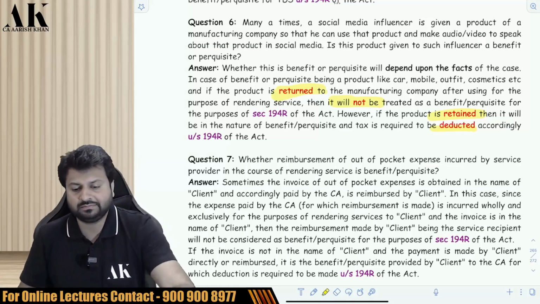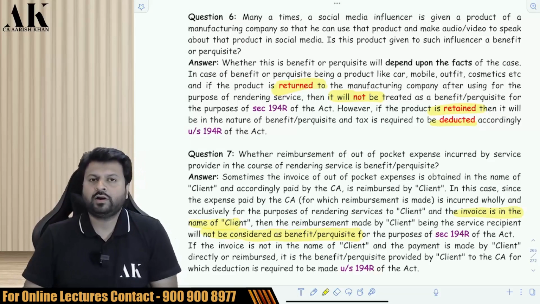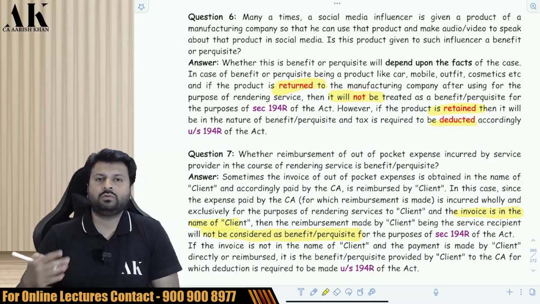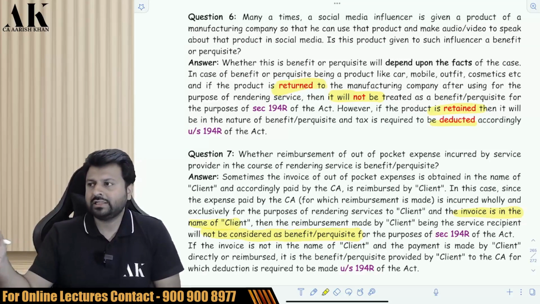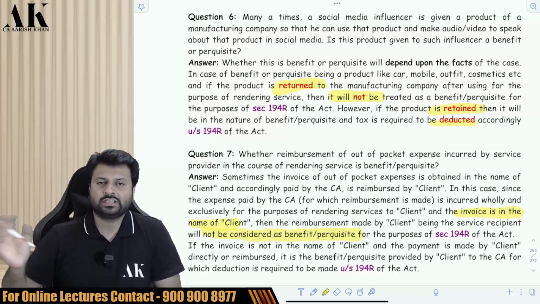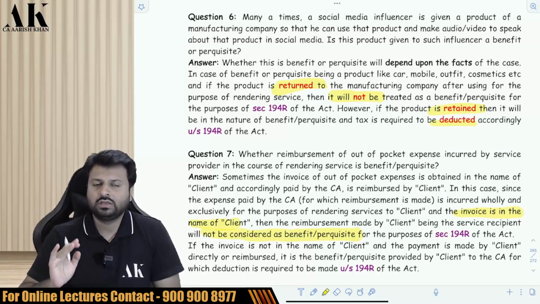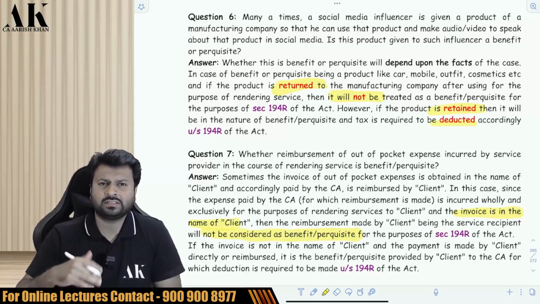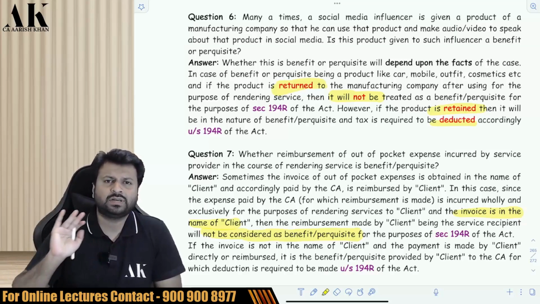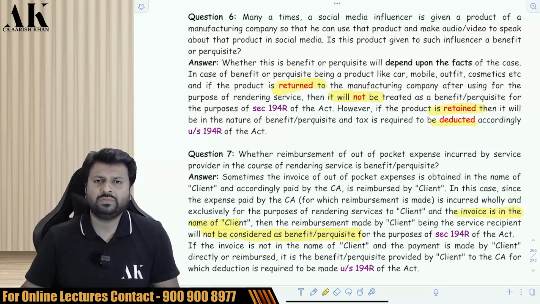Check it, please. Now, next one is whether out-of-pocket expenses will be subject to TDS or not. First of all, what is an out-of-pocket expense? For example, if there is a chartered accountant and a client, and the client says that whatever the traveling charges, food charges, stay charges, etc., we will reimburse to you. So generally, the chartered accountant first makes the payment of the hotel charges, traveling charges and food charges, and then the client reimburses that to the chartered accountant. So whether that will be subject to TDS or not.